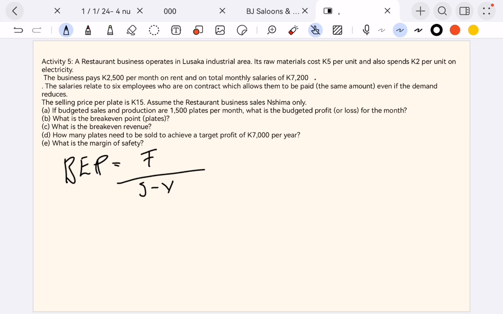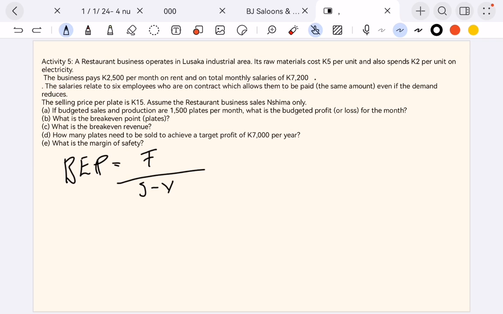So F is for the fixed cost. These are fixed costs, they do not change. It can be salaries, it can be advertisement, it can be rent. They are fixed. Other expenses that you pay which are fixed do not change over time. Then we have the selling price, which is how much you sell your product or services for. You use words like charge, selling price, sale price, and so forth.